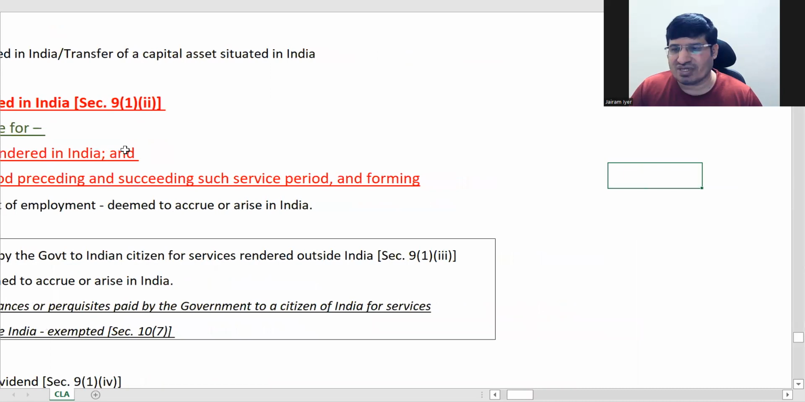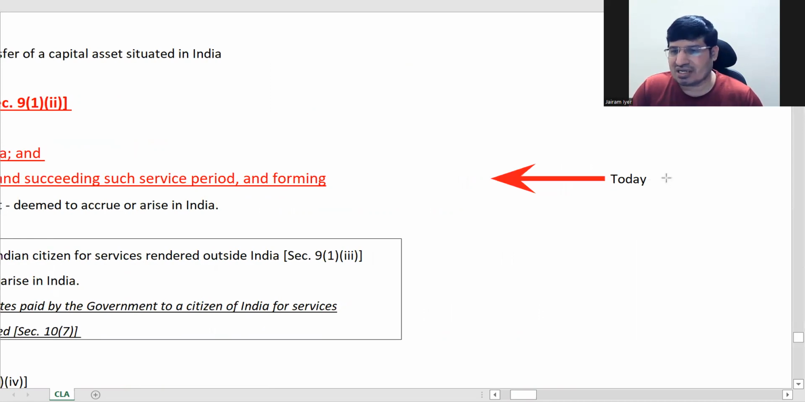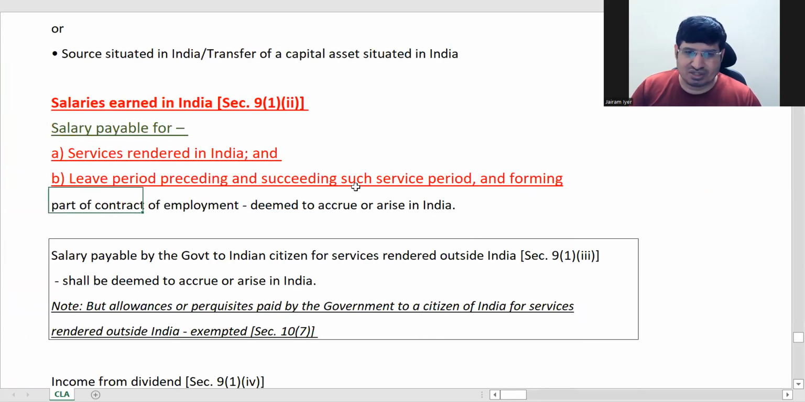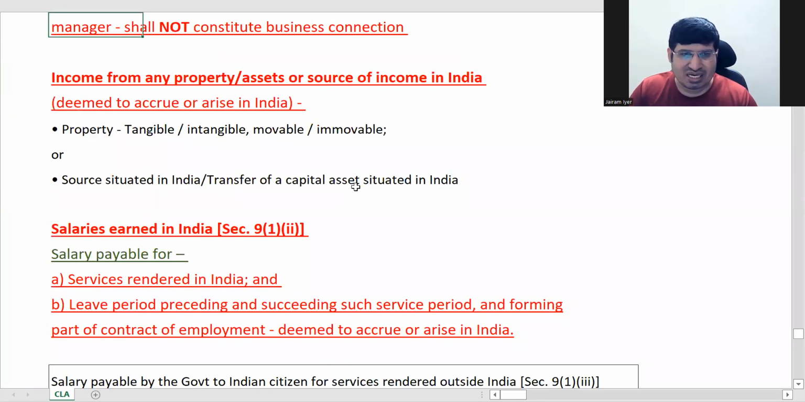Sometimes when you quit a service, today I am quitting the service, but today I'll stop working. But I have taken leave some days here and some days here. But my last working date is here. So leave period basically preceding and succeeding, it will form part of employment. That's all. There is nothing in that. So salaries earned in India, basically that much you need, nothing else here.